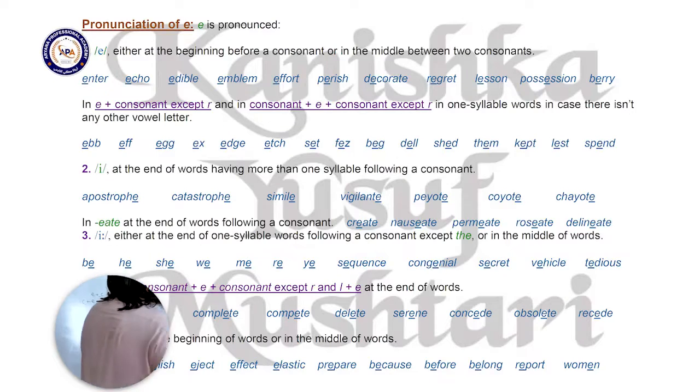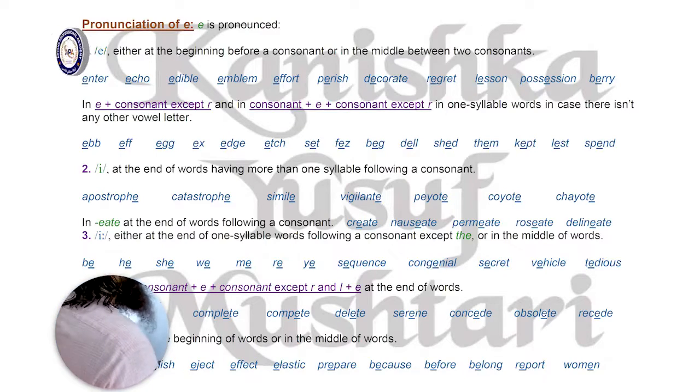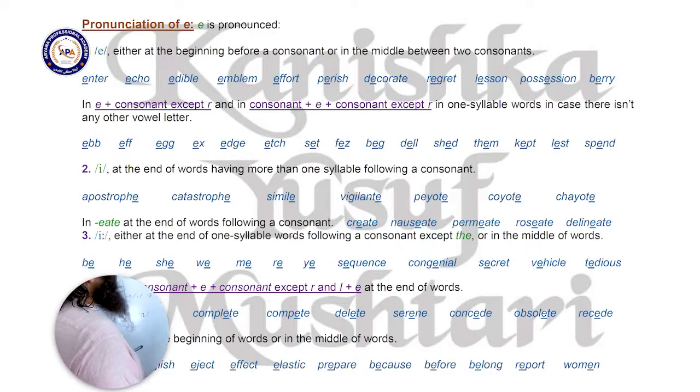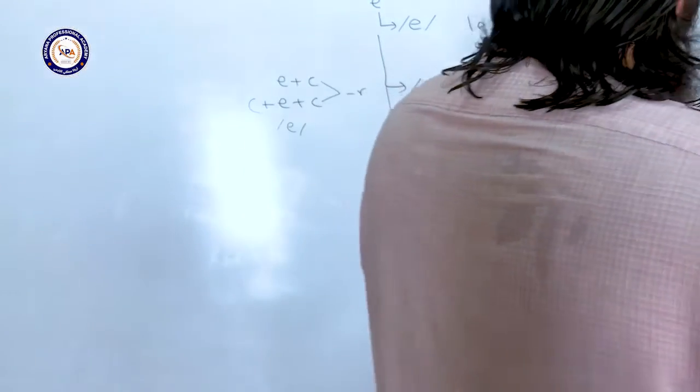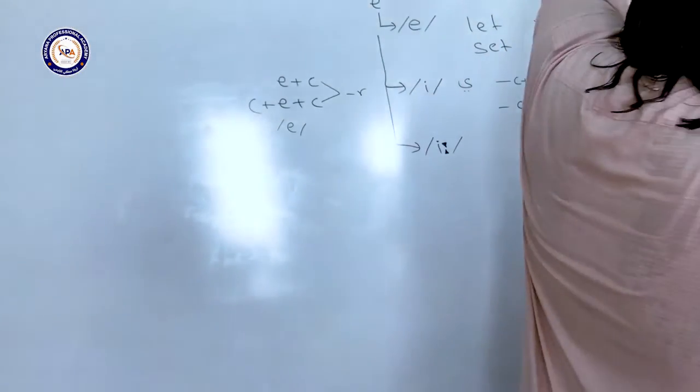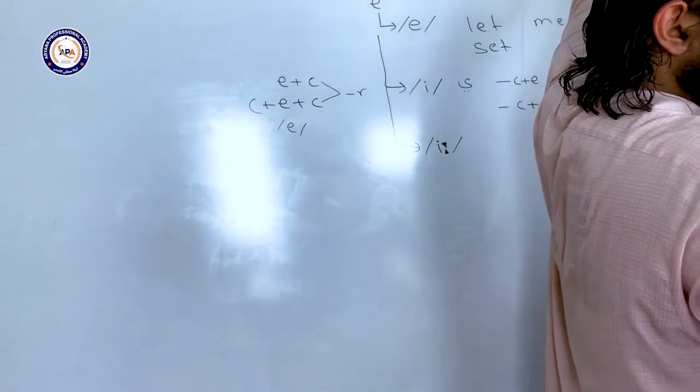Examples like be, he, she, we, me, re, ye, and also in the middle between two consonants like sequence, congenial, secret, vehicle, and tedious. Yes? Yeah, but not end. For end one syllable, for middle no problem.